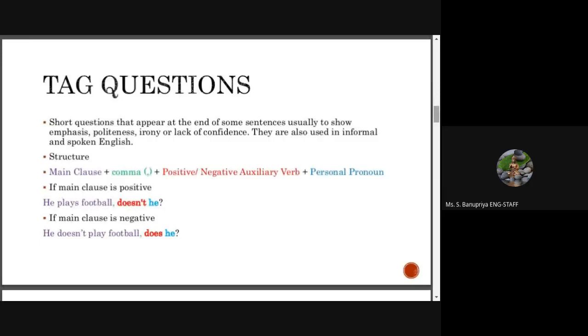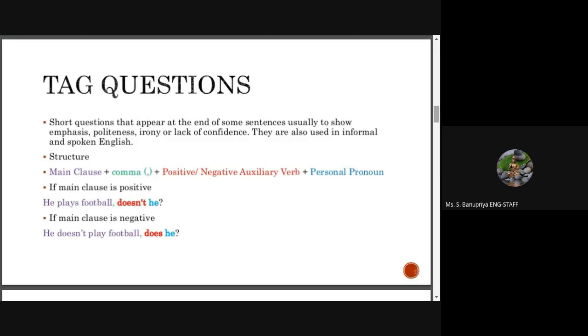Next one is tag questions. Short questions that appear at the end of some sentences, usually to show emphasis, politeness, irony, or lack of confidence. Tag normally means maybe or may not be. That is, in a dilemma. The asking person, the questioner, is in a dilemma. He wants to clarify it, so he is using a tag. That is the original form of it.